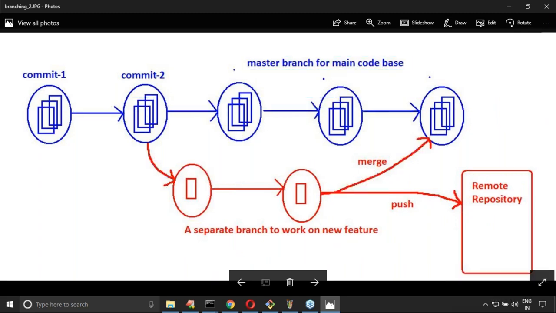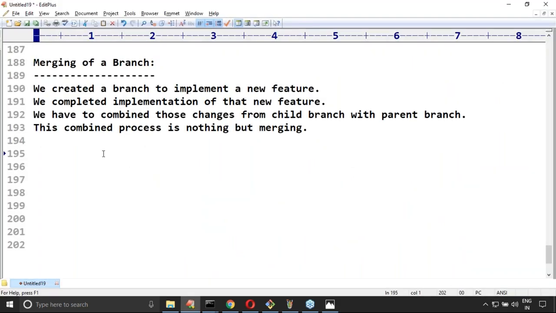Okay, everyone got the basic idea? What is the meaning of the merging operation? But how can we do that merging? What we have to do is use the git merge command. Have you observed what command we have to use? Can you please spell out what command we require to use? The git merge command.